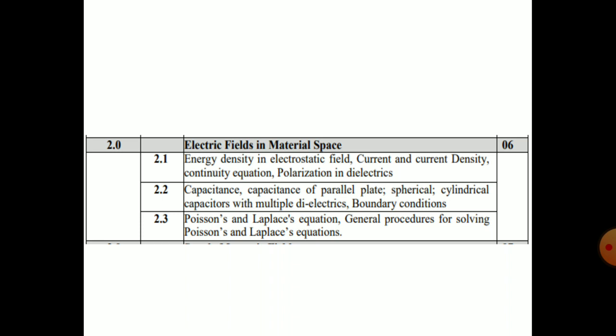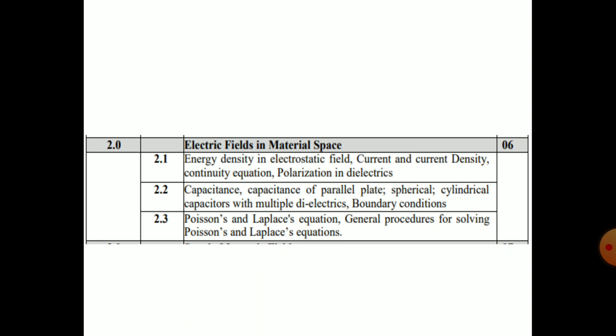Next is the third part of the second chapter, Poisson's and Laplace equations, the general procedure for solving Poisson's and Laplace equations. I must say this is very important from the exam point of view also, because there will definitely be a Poisson's or Laplace equation derivation, and it is very simple.